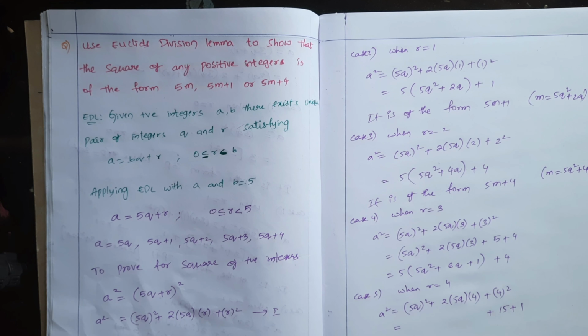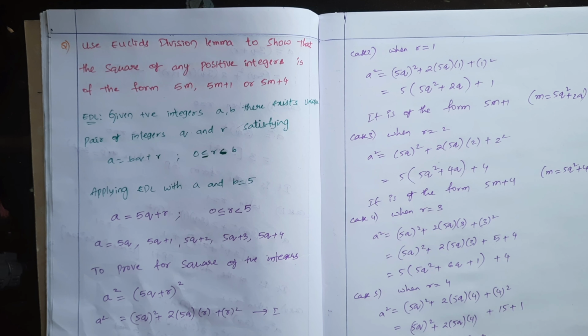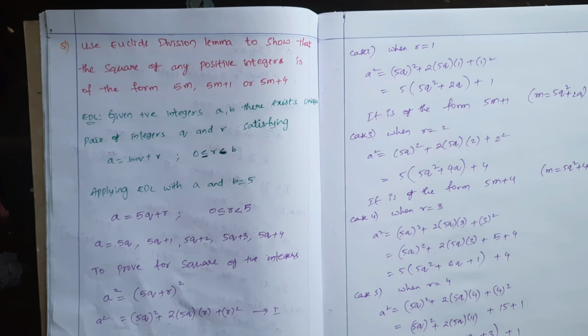So from the first two terms you can take 5 common. 5q square, 5q whole square, 2 into 5q into 4. Now if you take 5 common, 5q square, 2 4s are 8, q, plus 5 3s are 15, and the remainder is 1. For example 9, 9 square is 81. 81 leaves remainder 1 when we divide by 5.